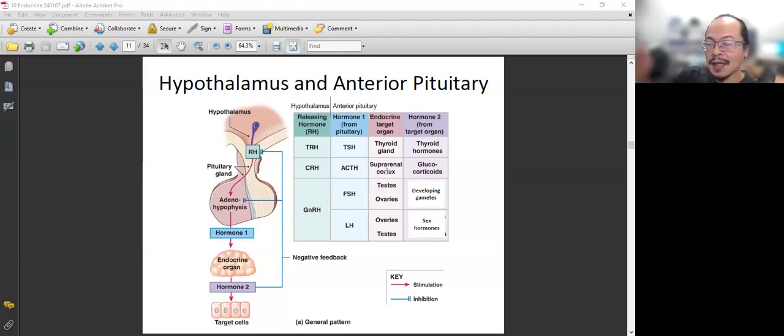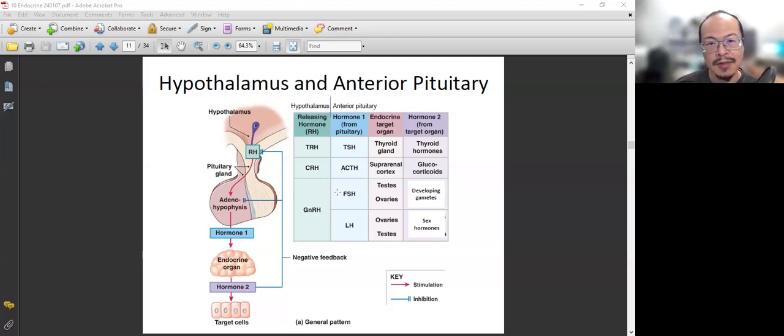In the adrenal cortex we have three major hormones. The major one, in fact, is glucocorticoids. We will talk more about it when we look into the adrenal cortex. So that's its function, to act on the adrenal cortex to release its corticosteroid hormones.